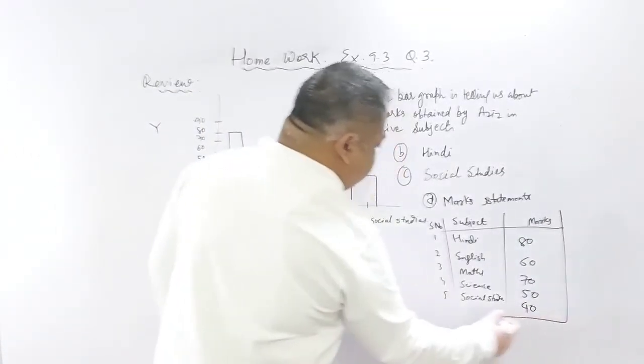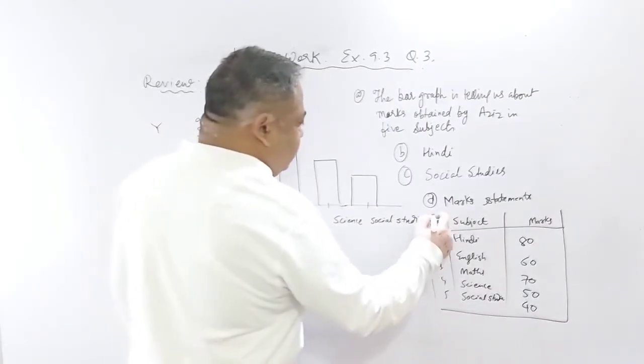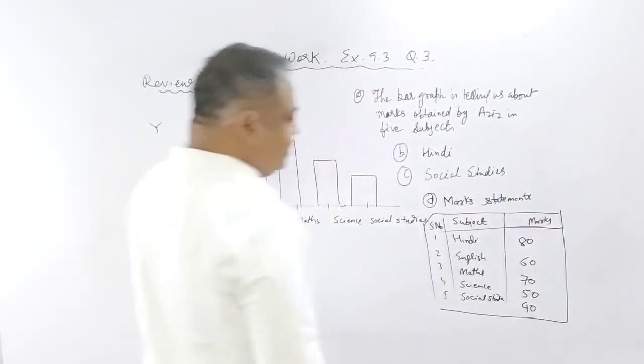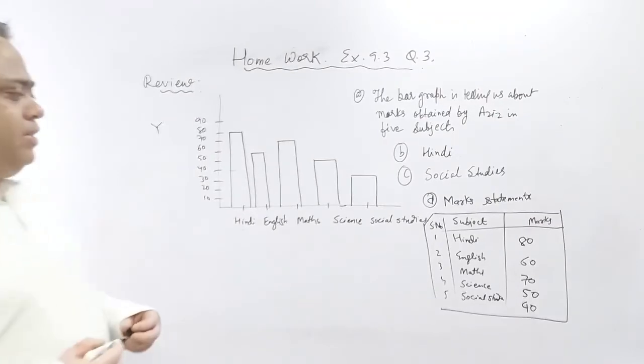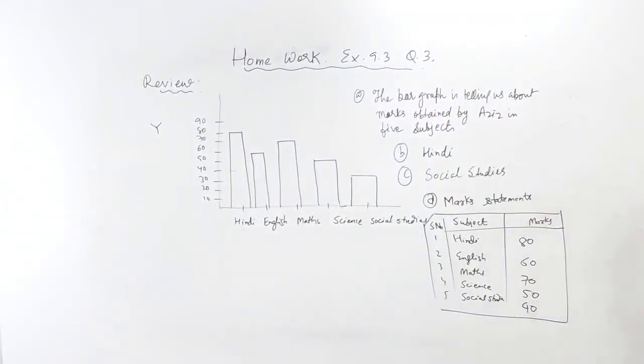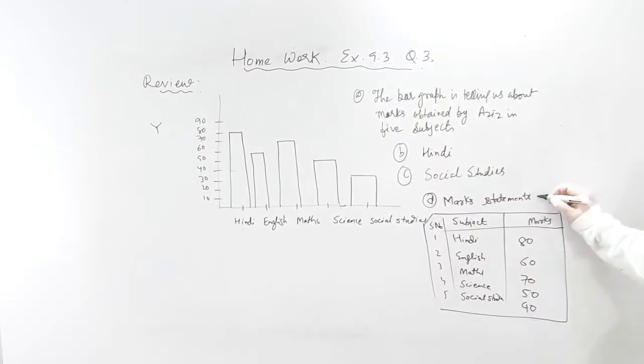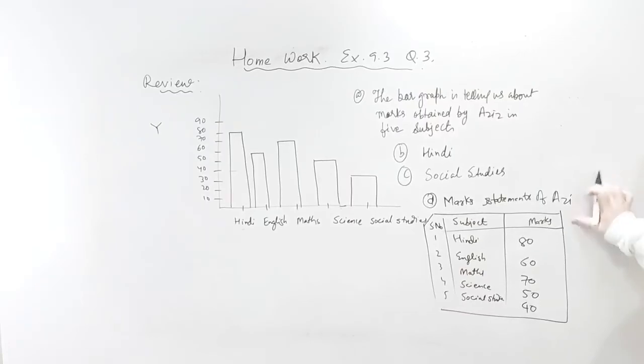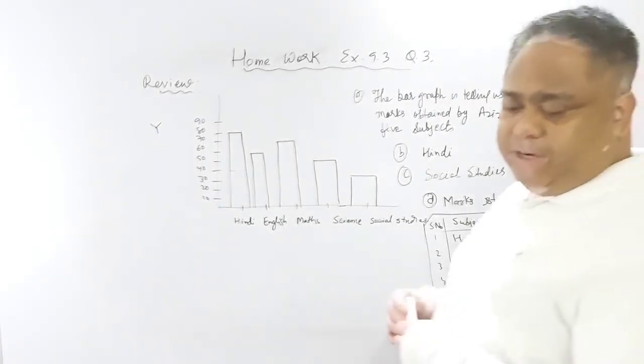Okay, I have not drawn this up to scale because on the board we don't use a scale in general. So you can do it with the help of a scale. So this is the mark statement of whom? Aziz. You can also write down the name of the student, but it is not required. Mark statement of Aziz. Okay, so this was the homework which you had to do. For those who could not do it, I have done it for you.